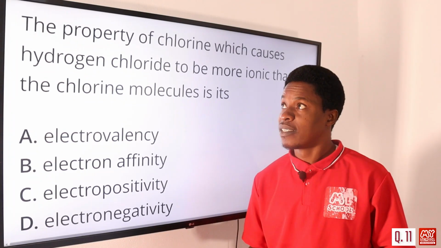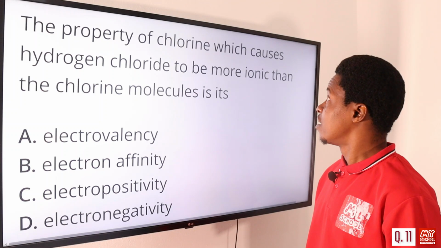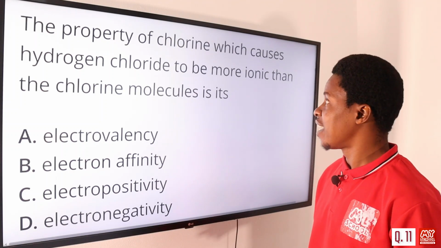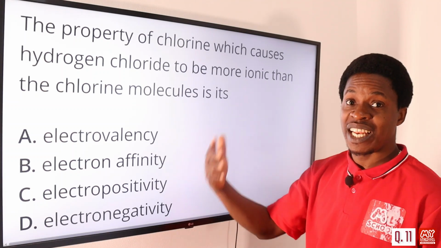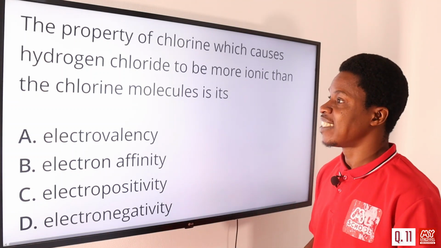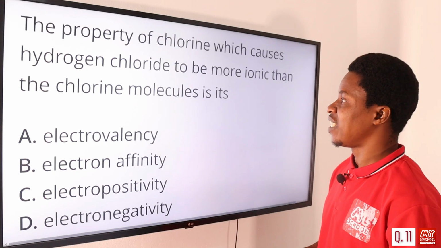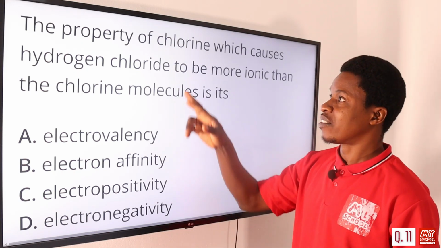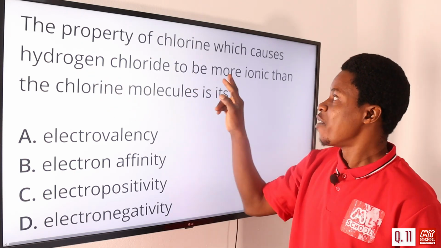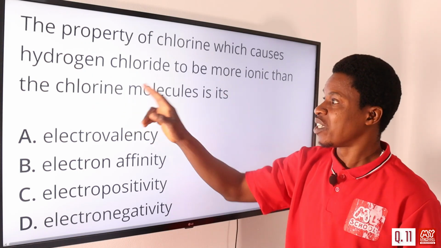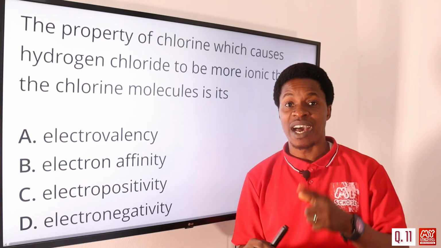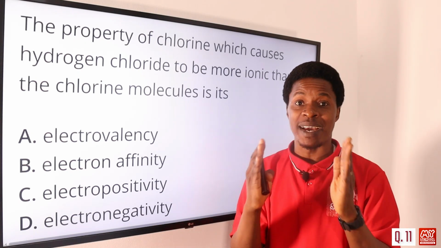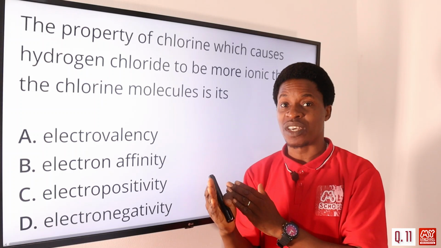Question number 11. The property of chlorine which causes hydrogen chloride to be more ionic, that means we're talking about electrovalent bonding, than the chlorine molecule is, it's what? When we talk about chlorine forming ionic bonding, to be more ionic than what? With the chlorine molecule, because chlorine molecules usually, we say they are covalent, because we have two atoms of chlorine combining together to form the chlorine molecule, Cl2.